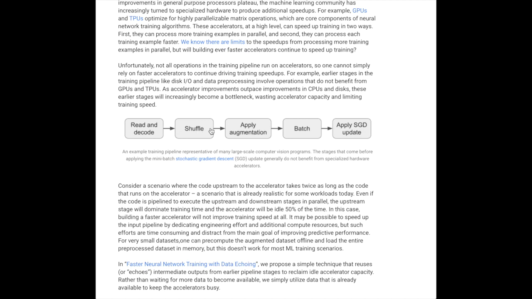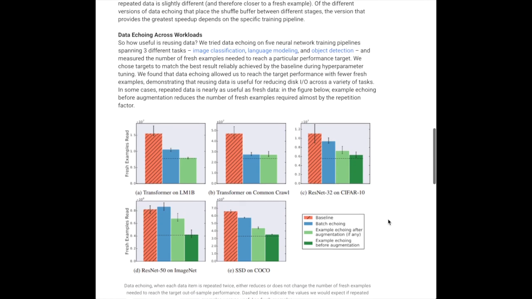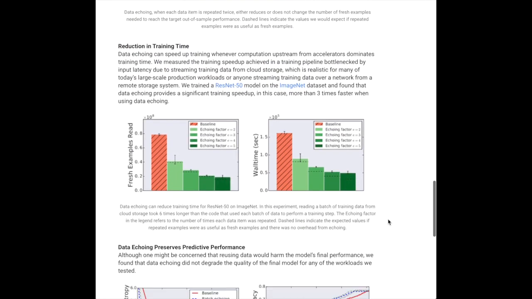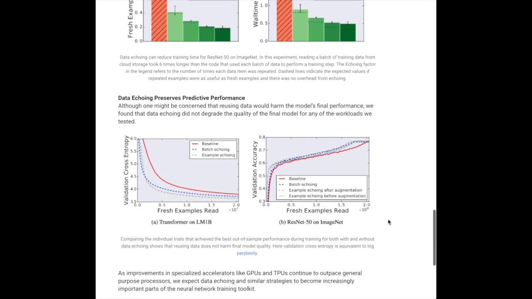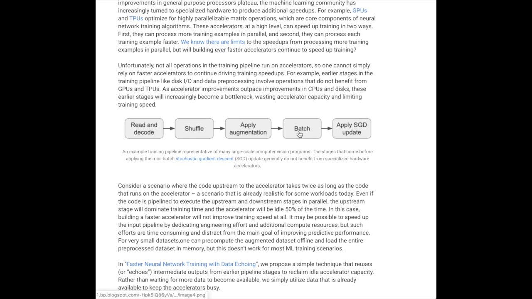Data echoing is about simply repeating the SGD step with the same batch of data, rather than waiting for fresh data. The authors show that this reduces training time and preserves performance, and the technique works best the earlier you do it. So for example, if you repeat the old data at the batching level, you still get different batches for the SGD update, which adds a little variation, and if you apply data echoing at the augmentation level, you might get completely different batches at each repeat, because these augmentations like rotation or cropping have stochastic parameters. The gains you'll see using data echoing is entirely dependent on where the bottleneck is in your pipeline, and it seems to me like this is mostly useful for big data applications like what Google deals with.